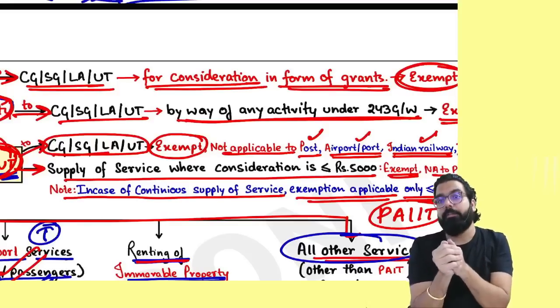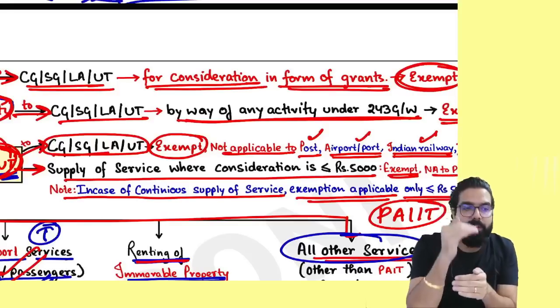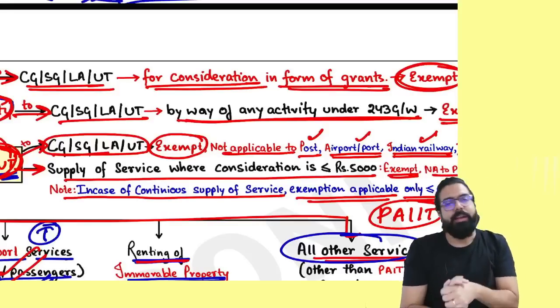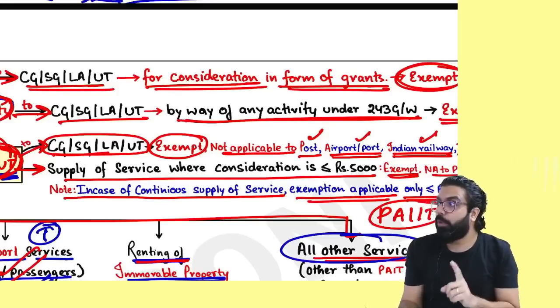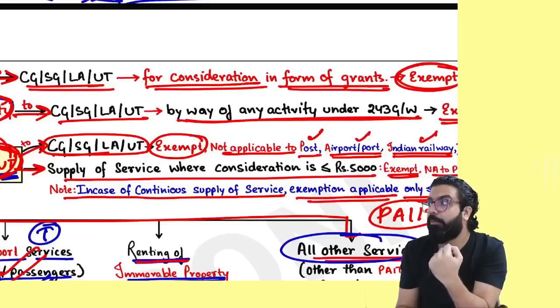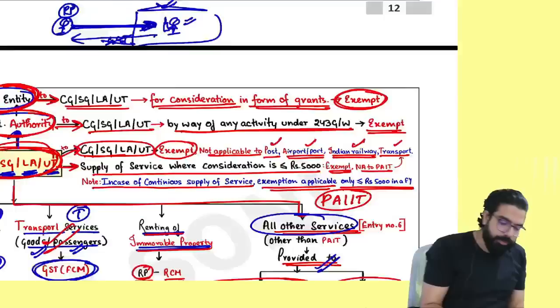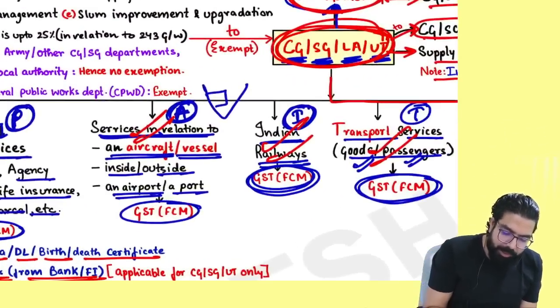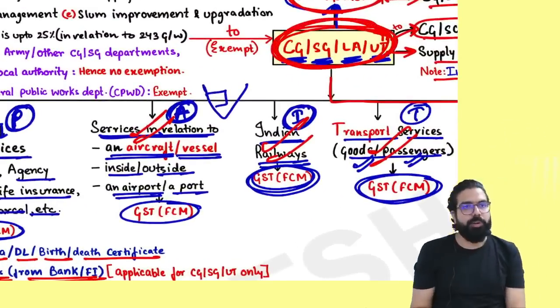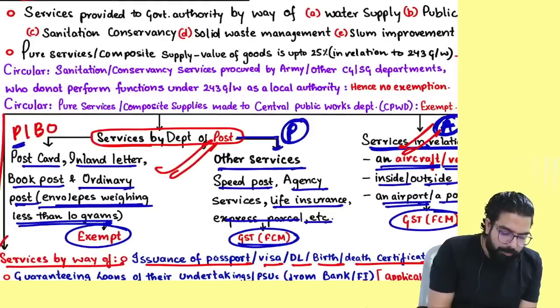A governmental entity doing the work for the government will also be exempted, but only where the consideration is paid by the government in the form of grants. Everyone listen to me very carefully. Now the central government and state government are over here. The government went ahead and told me to provide.